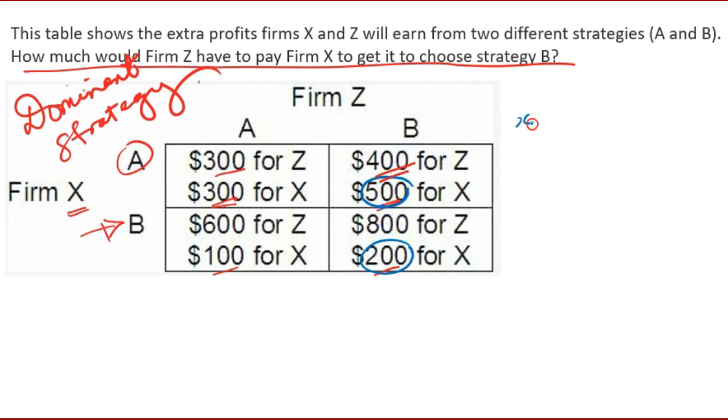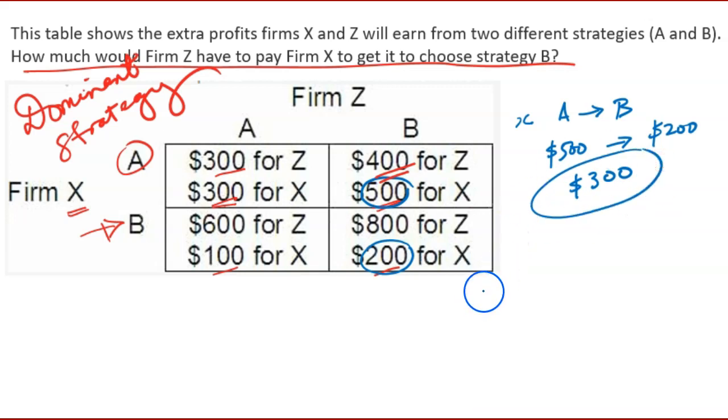That is, for firm X, by moving from strategy A to strategy B, it's going from 500 to 200. That is, it's giving up 300. How much would firm Z have to pay firm X to move? It would have to compensate firm X to the value of its loss, which is 300. That's the answer to that question.